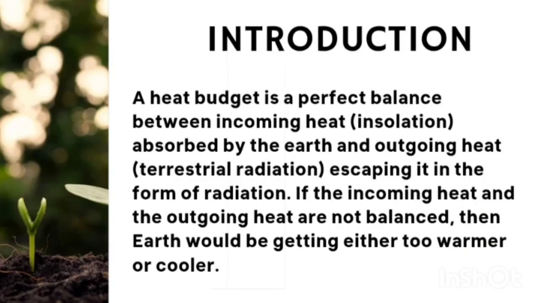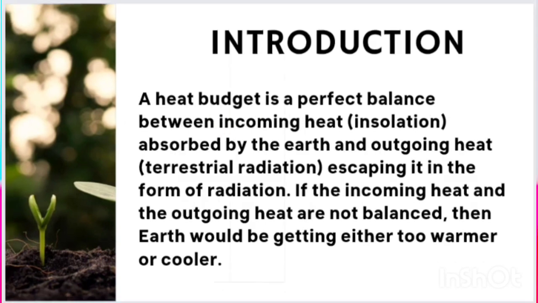Let us now see the introduction of heat budget. A heat budget is a perfect balance between the incoming solar radiation and the outgoing terrestrial radiation, escaping in the form of radiation. If the incoming heat and the outgoing heat are not balanced, then the earth would be getting either too warm or too cool. The solar radiations coming from the sun are being absorbed by the earth, and later on they are radiated back in the form of terrestrial radiation. If it is balanced, then this is known as the heat budget of the earth. And if it is not balanced, then the earth can be either too warm or too cool.